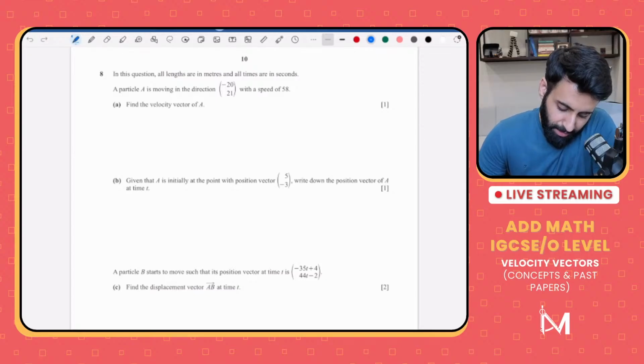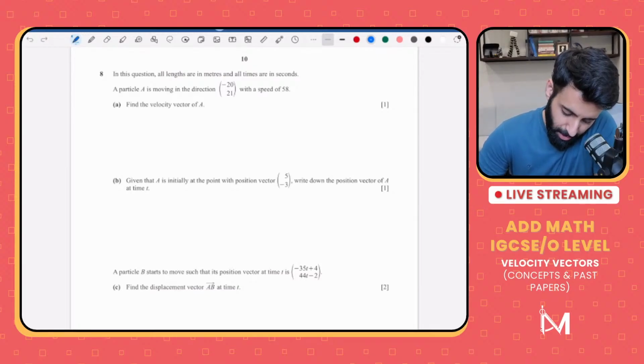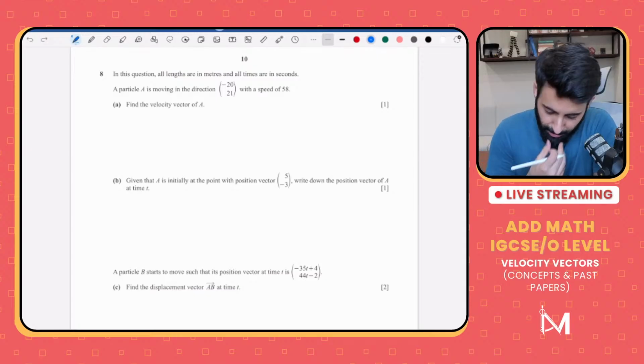Given that A is initially at the point so and so, write down the position vector of A at time t. So OA is equal to 5 and minus 3, the point from where it's starting, plus the velocity at which it's traveling, so basically its displacement every second. And since we're talking about time t, we multiply it by t.